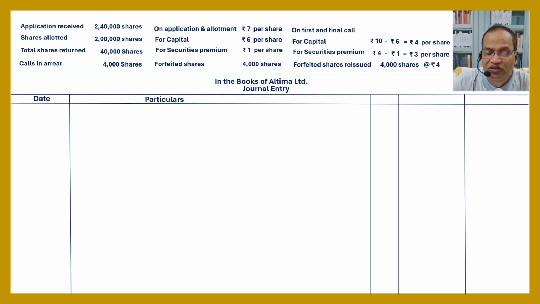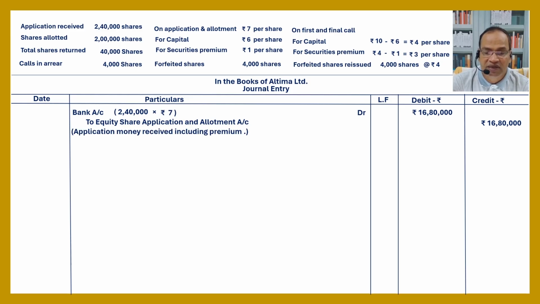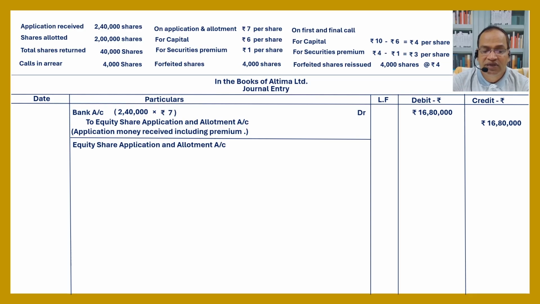Date, particulars, ledger folio, debit, credit. Bank account debited: 2,40,000 shares into 7, debited that is 16,80,000. We will multiply 2 for share application and allotment money, 16,80,000. Application money received including premium. Then transfer to capital. Equity share application and allotment account debited, this 16,80,000.